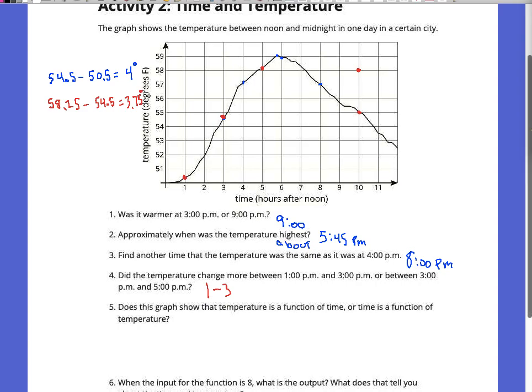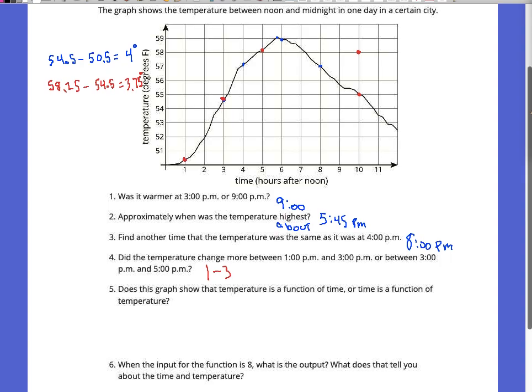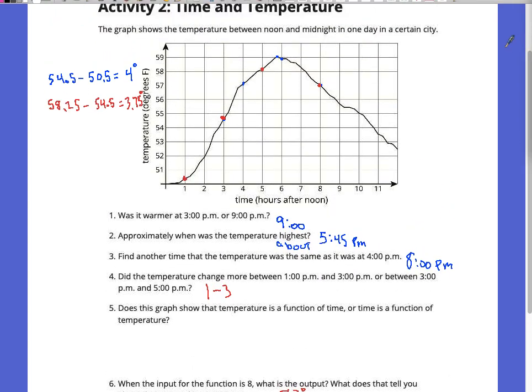All right. When the input for the function is 8, what is the output? So when the input is 8, what is the output? 57. Good. So at 8 o'clock, the y value is 57. That's right there. So 57 degrees. What does that tell you? Well, it tells us that it's a function because for that input, there's only one output. There can't be more than one output for that input. Okay. All right. So good. I appreciate your participation once again.